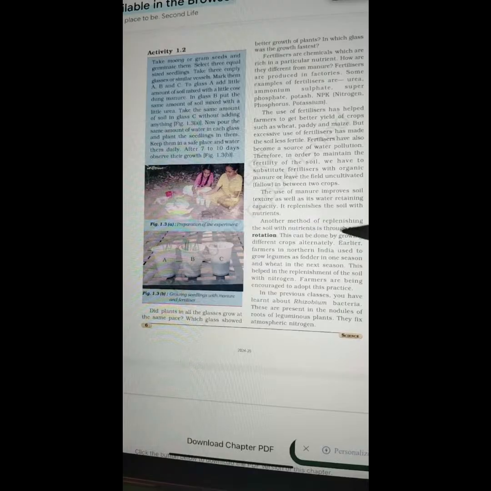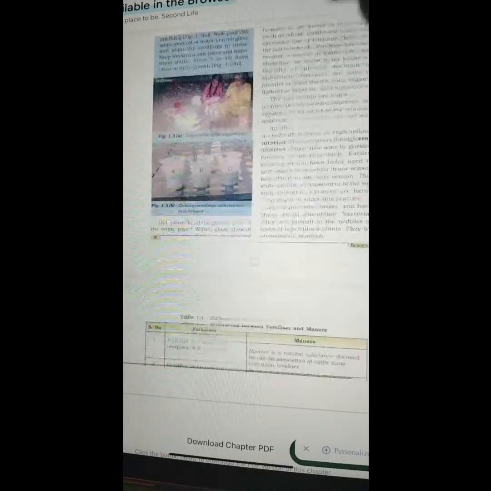Another method of replenishing the soil with nutrients is through crop rotation. This can be done by growing different crops alternately. Earlier, farmers in northern India used to grow legumes as fodder in one season and wheat in the next season. This helped in the replenishment of the soil with nitrogen. Farmers are being encouraged to adopt this practice. In the previous classes, you have learned about rhizobium bacteria. These are present in the nodules of the roots of leguminous plants. They fix atmospheric nitrogen.